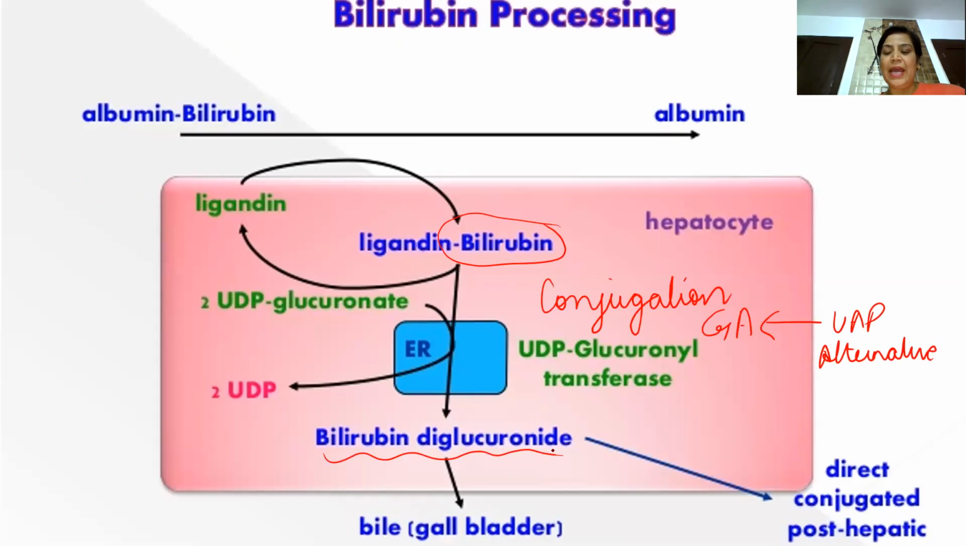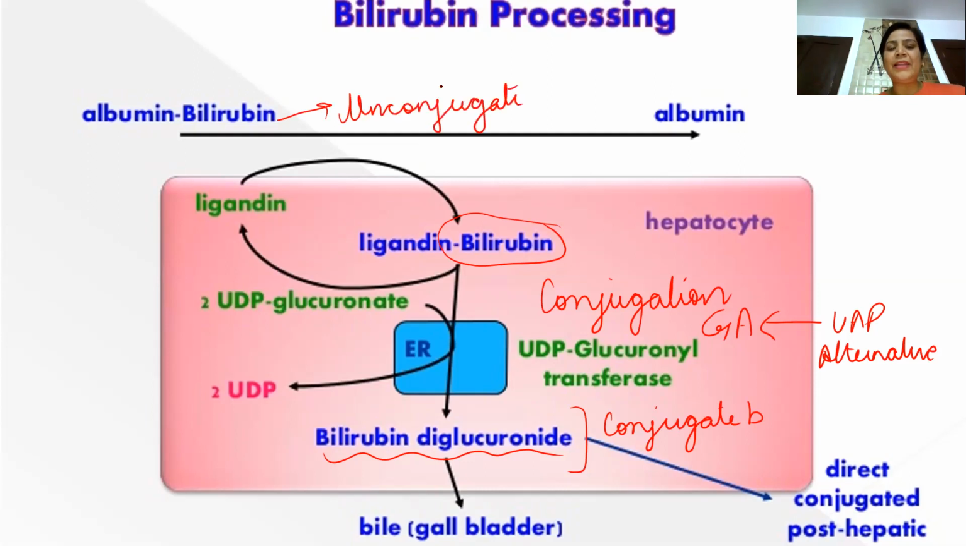Since it has undergone conjugation, this bilirubin will be known as conjugate bilirubin. Very important. And bilirubin, when it is outside the liver, since it has not undergone conjugation, it will be unconjugate bilirubin. So by this slide, you should try to understand the difference between unconjugate and conjugate. Conjugate means it has undergone conjugation, and unconjugate means it has not undergone conjugation.